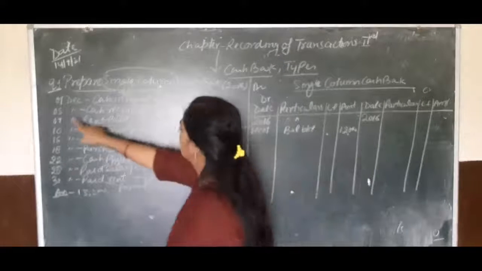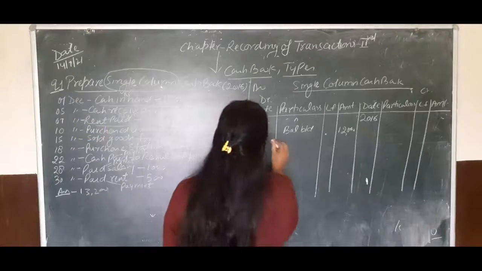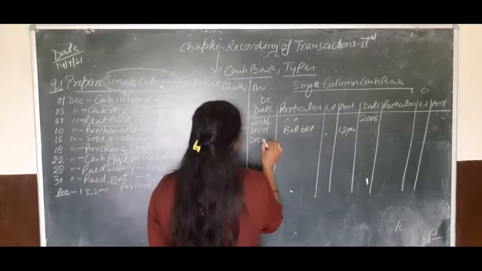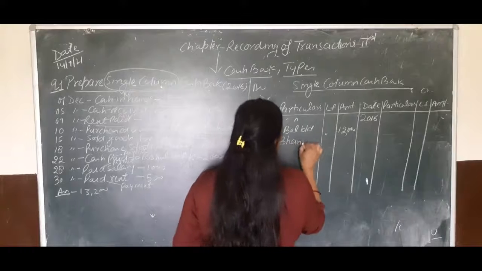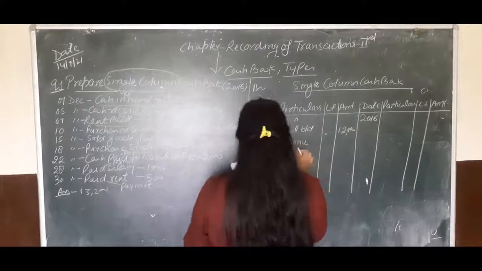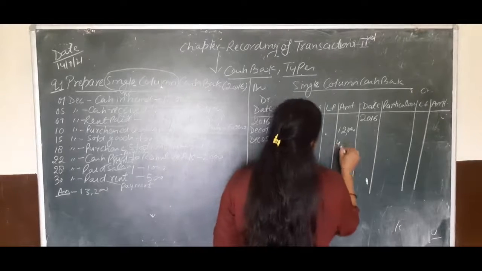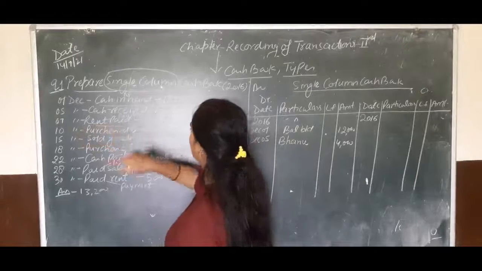Next transaction is on 5th December, cash received from Bhanu. Now the firm has received the amount from Bhanu on 5th December. Bhanu 4,000.